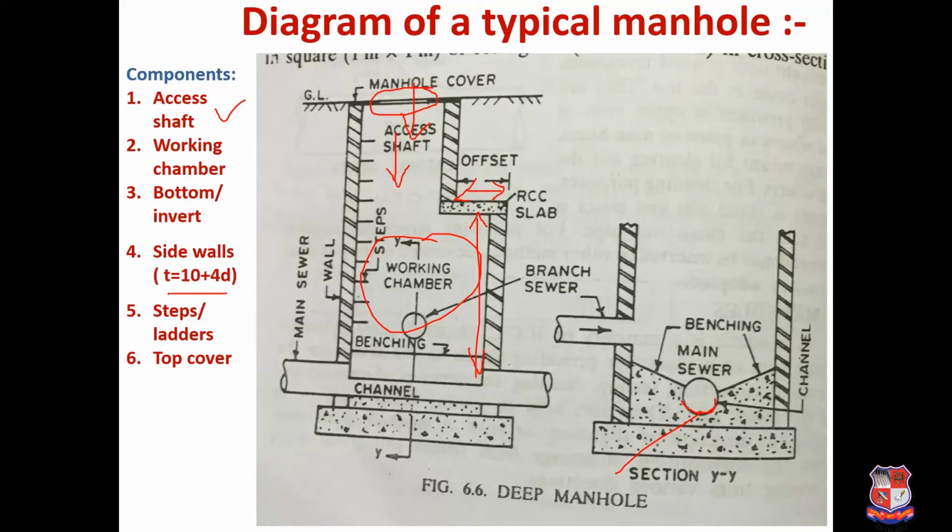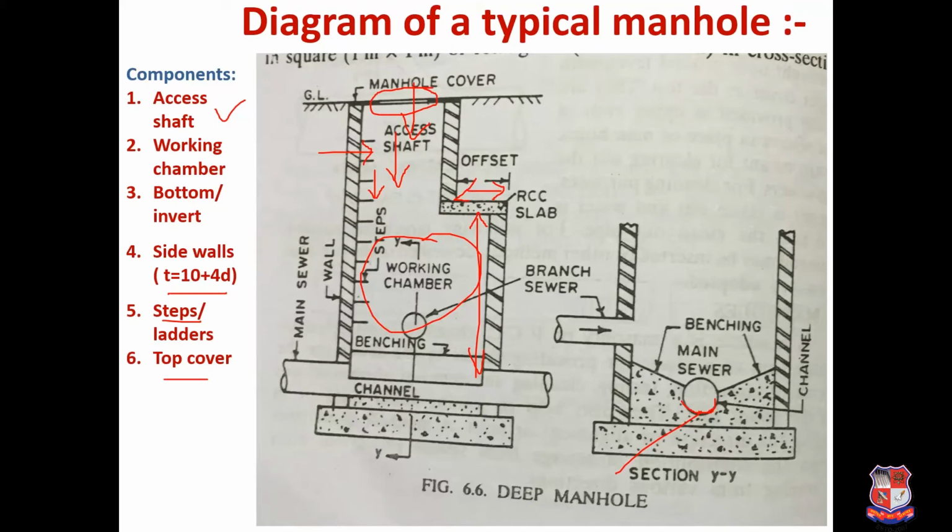Next is side wall. So basically this side wall is provided with a thickness of 10 plus 4 D, that is the depth of the sewer. Next is steps or ladders. So these are the steps or ladders that are to be provided for access of the member who is coming inside the manhole. Then top cover. So here, a heavy duty top cover is to be provided.